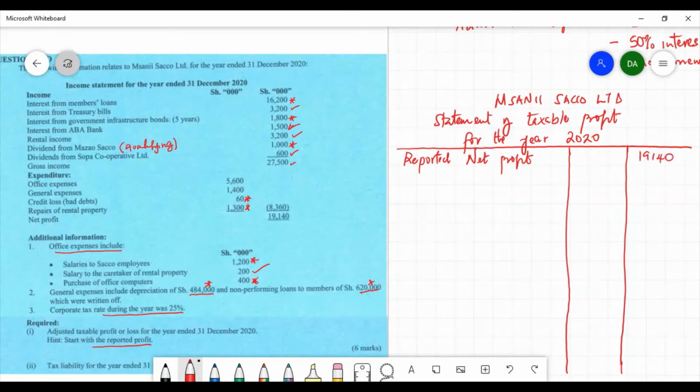And to that we add back disallowable expenses, which have been added. The expenses which have been added but are not allowable, we add them back. They include the following.